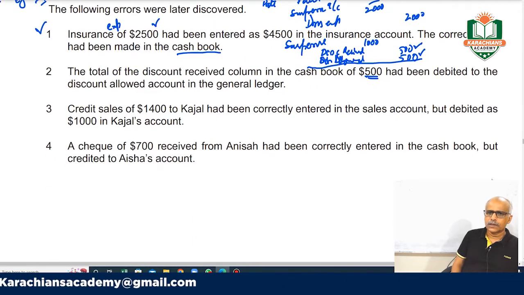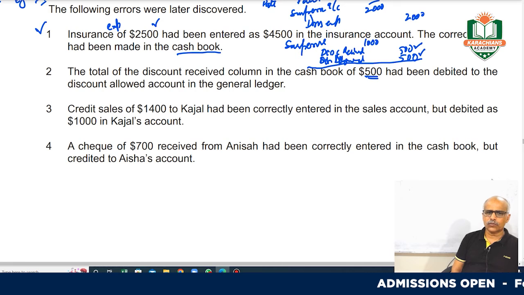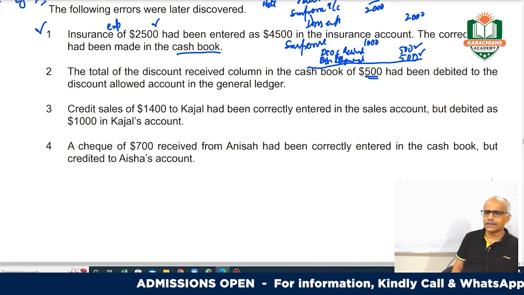So move on to error number 3. What has happened here? The credit sales of 1,400 to Kajal had been correctly entered in the sales account.